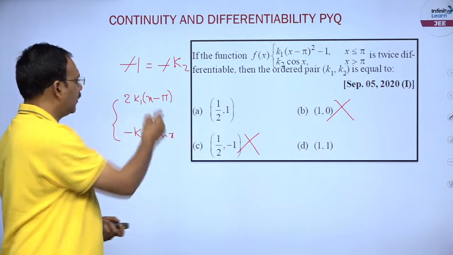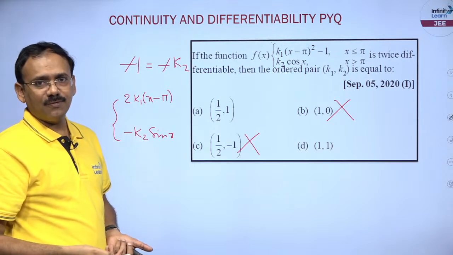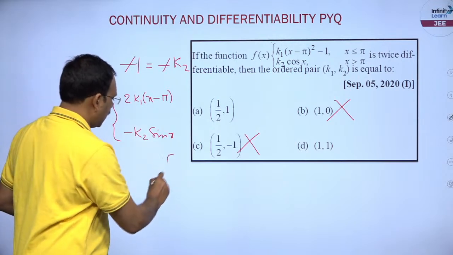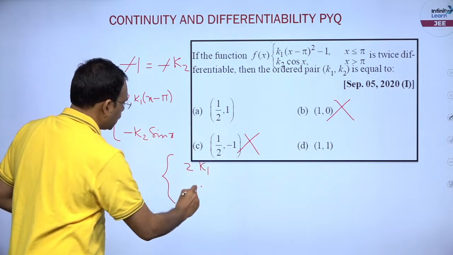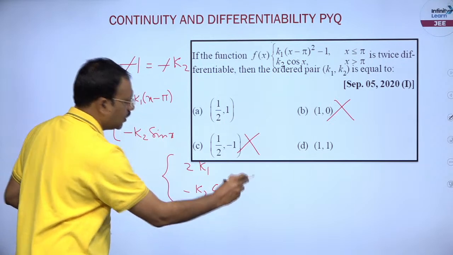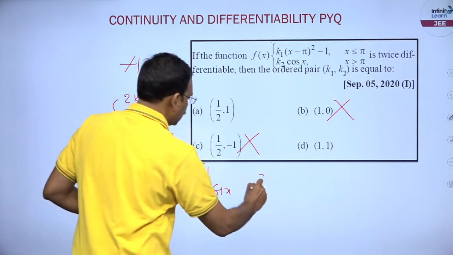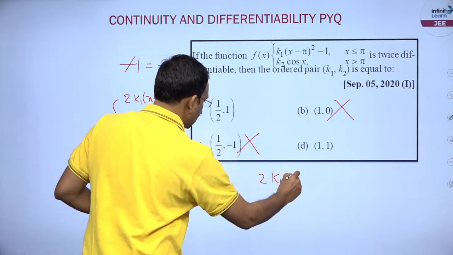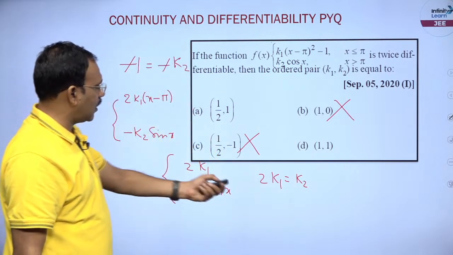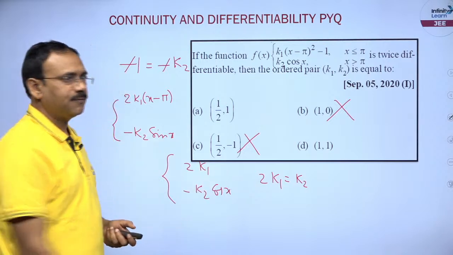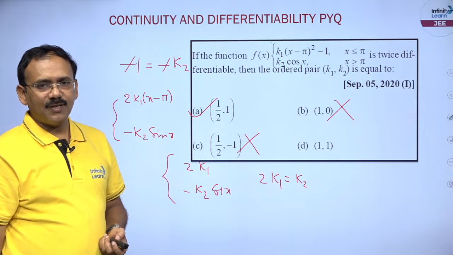If you put pi, both give 0 and you won't get any information about k1, k2. So take the second derivative: 2k1 on the left, minus k2 cos x on the right. Put x is equal to pi, cos pi is minus 1, so the left derivative is 2k1 and the right is k2. k2 is already 1, so k1 is 1 by 2. This is the answer, dear students.